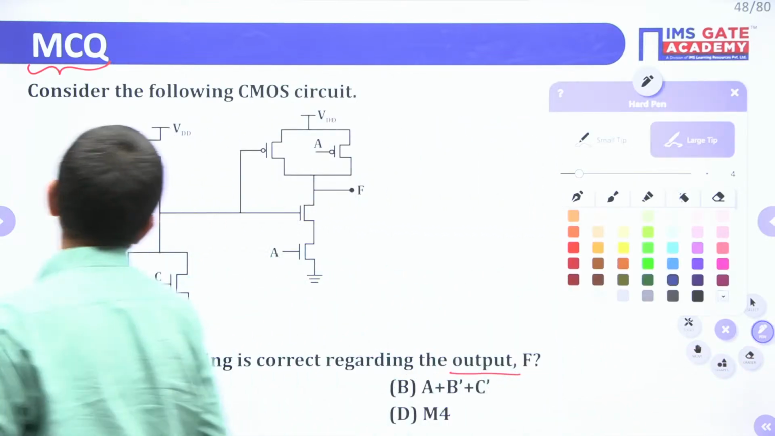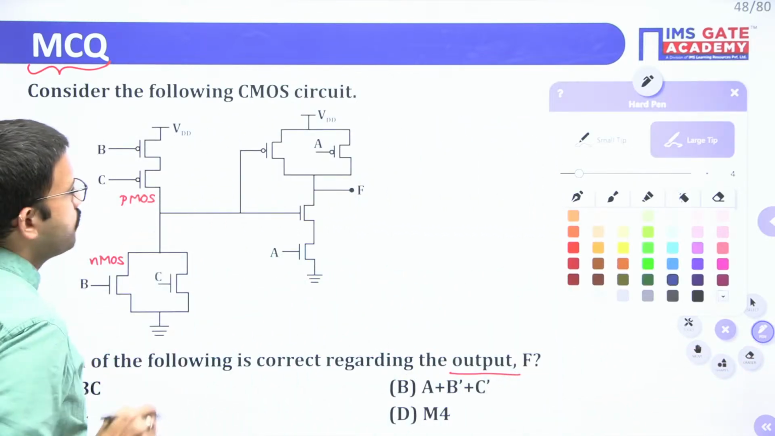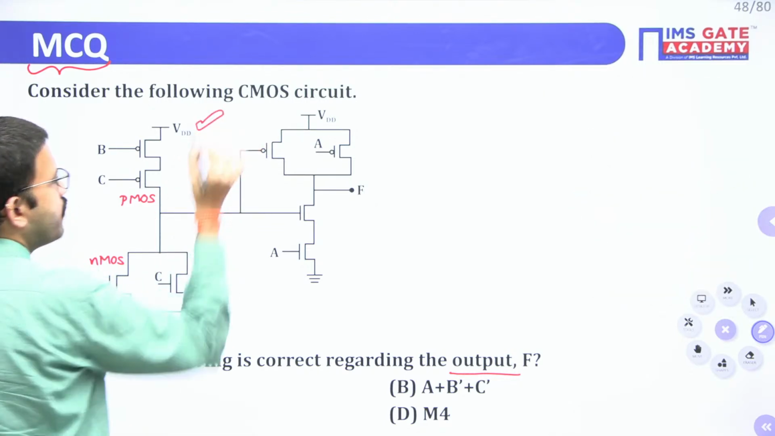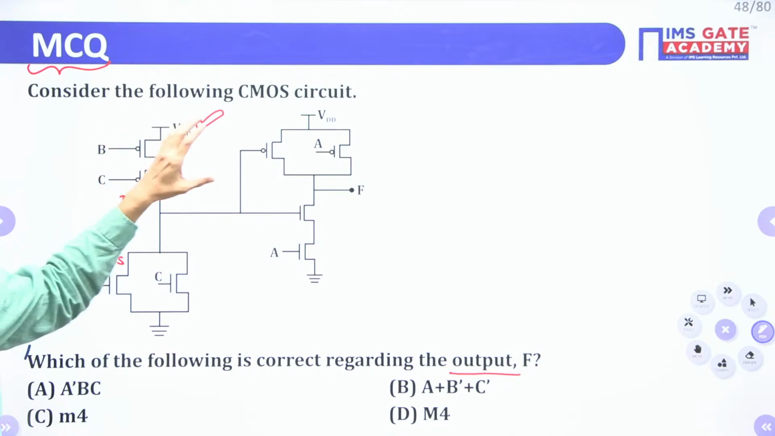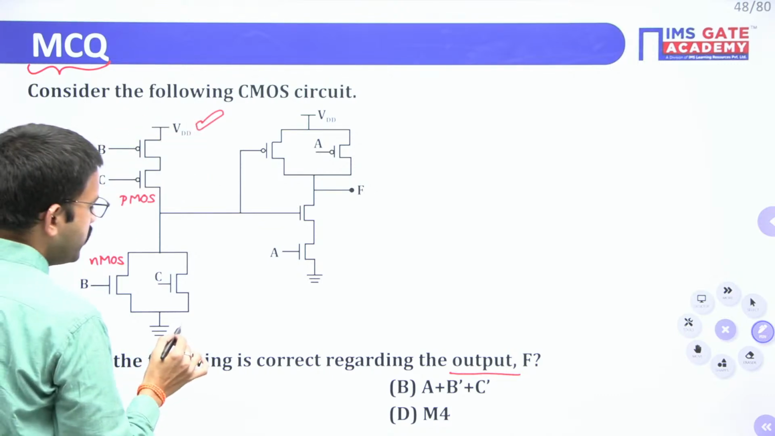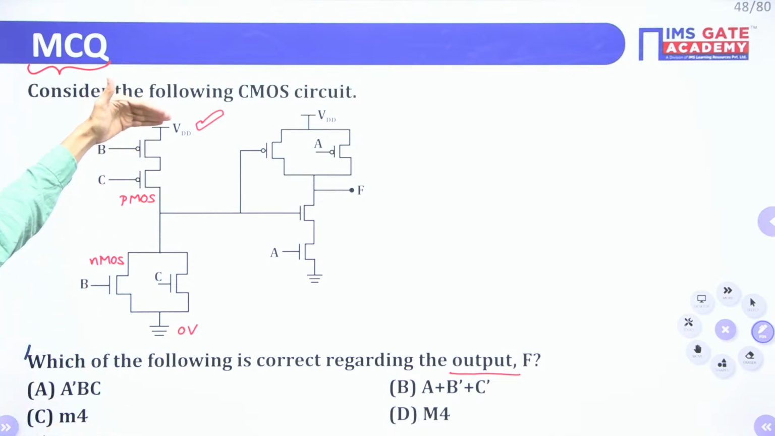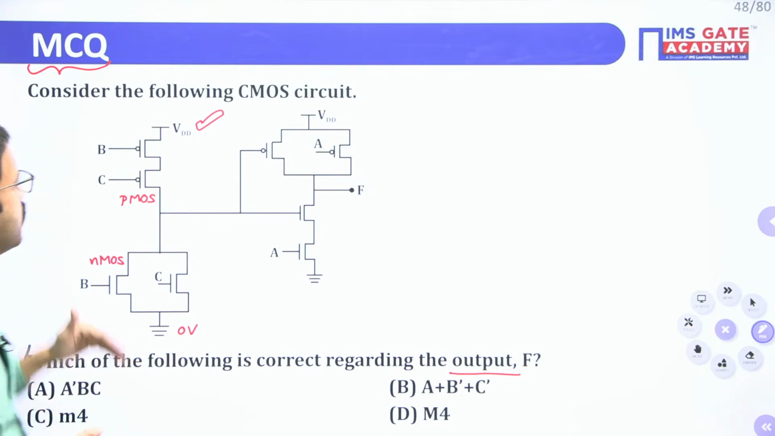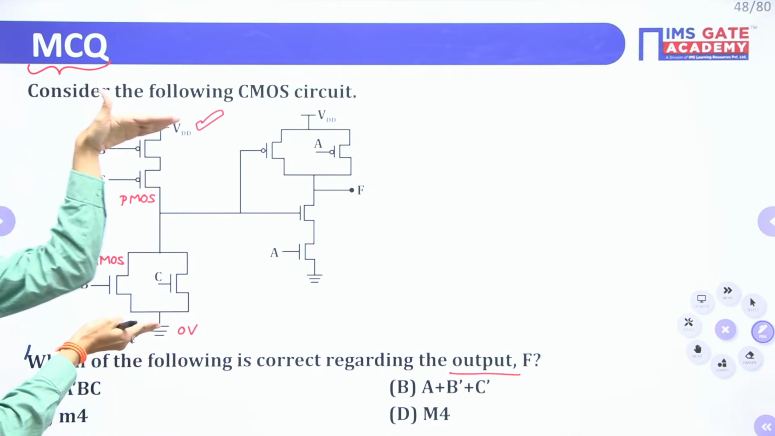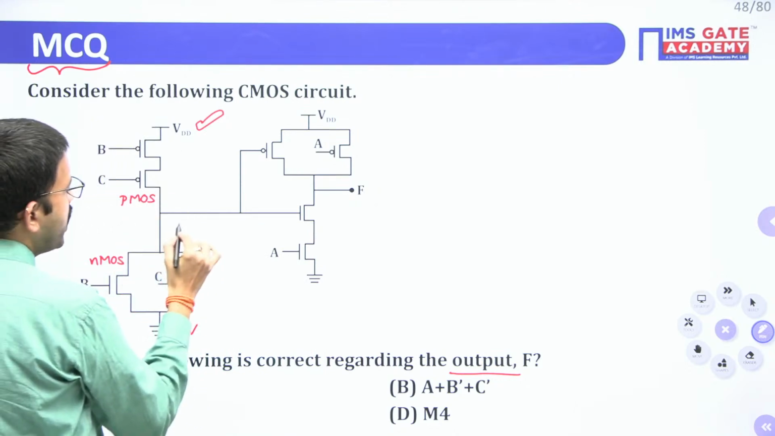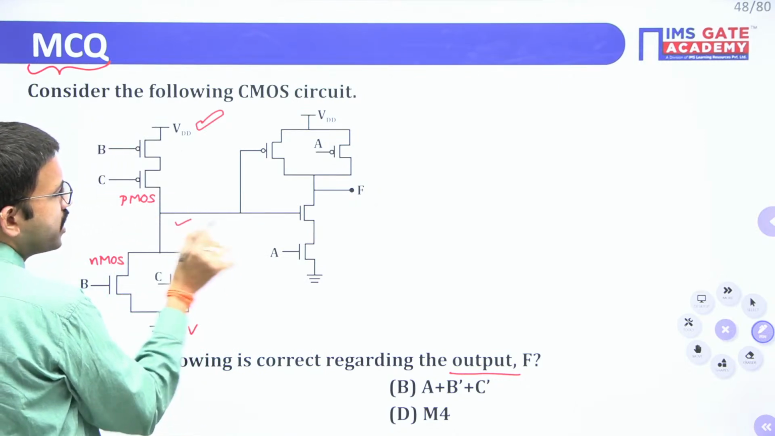See here, in the CMOS logic, in general, you will be having supply voltage VDD, and here you are having ground. Ground means 0 volt. You are having VDD, that is a supply, or 5 volt, and you are having 0 volt. Between these two, if you observe here, you are having one output line.